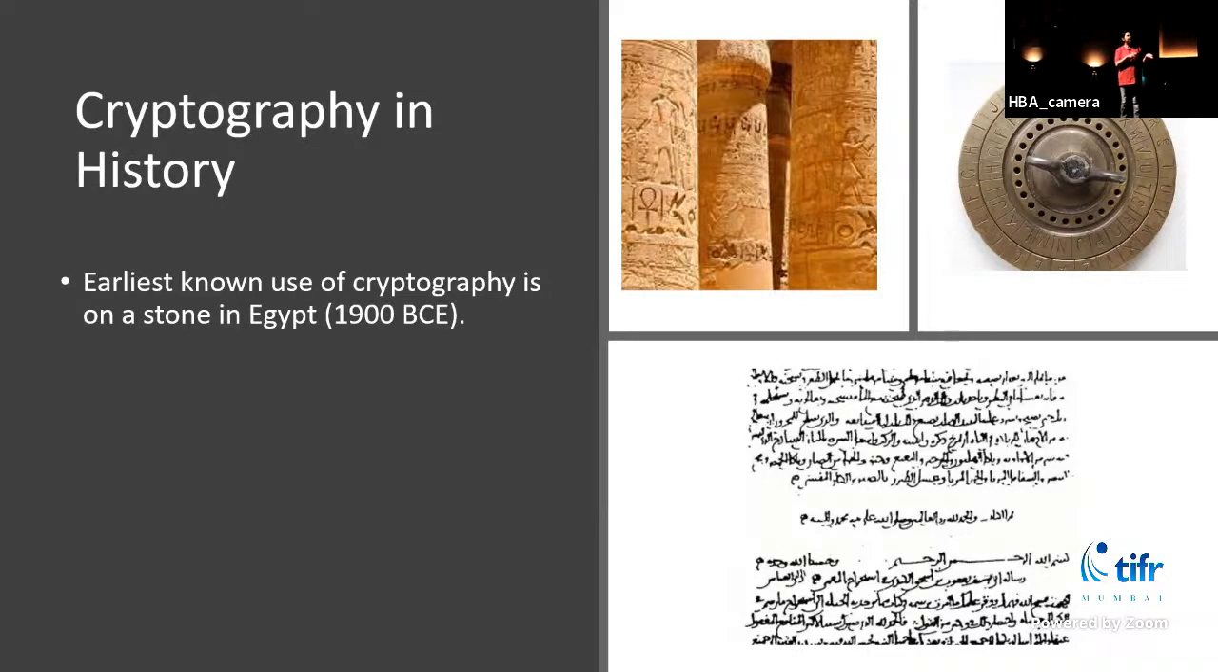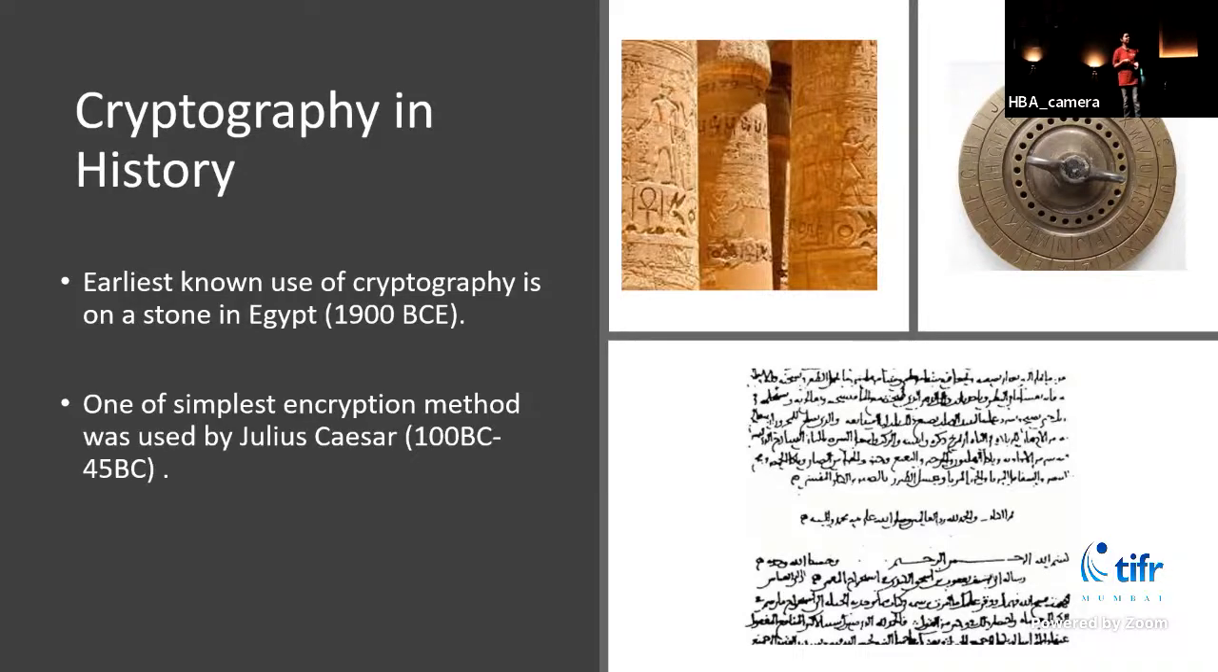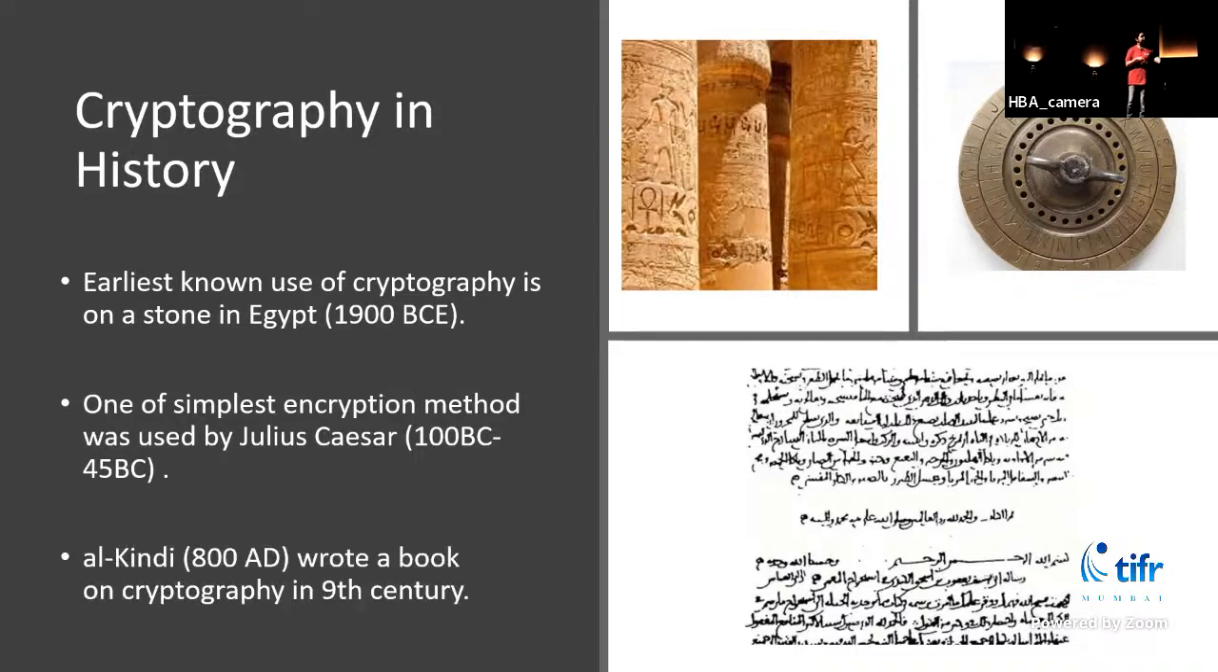The earliest known use of cryptography was in Egypt in 1900 BCE. After that, very popular is the Caesar cipher. It was used by Julius Caesar, a Roman general, around 100 BC to 45 BC, to encipher his messages. The third example is an Iraqi mathematician called Al-Kindi. He wrote a book about cryptography, and this is one of the pages of his book.